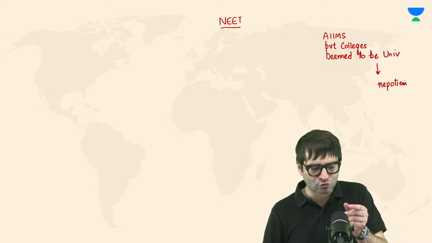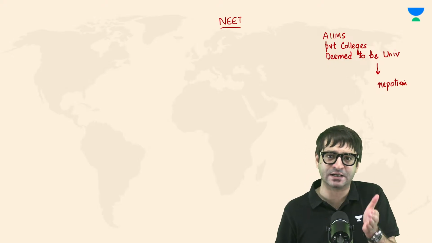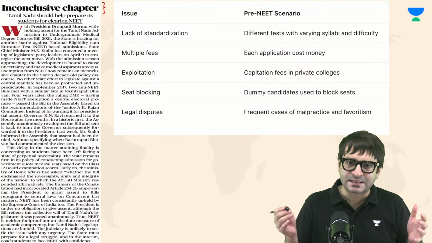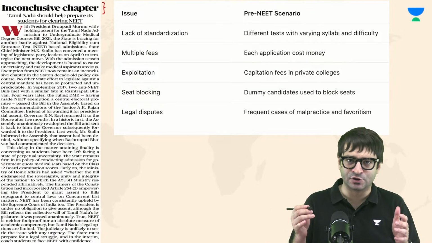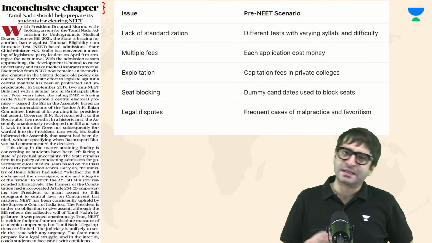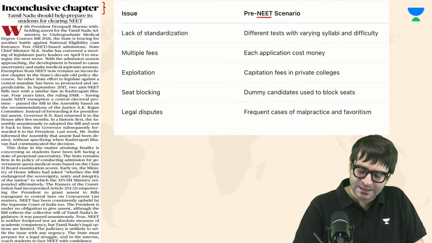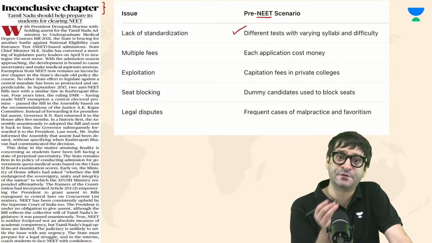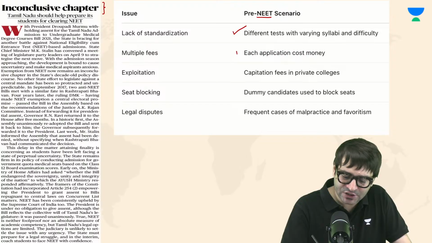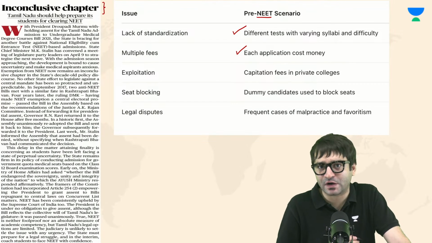And ultimately, as a student, you had to fill various application forms to appear in all these different kinds of examinations. That is why a decade ago, the government decided that let's have one common centralized examination for admission into UG medical and dental courses. And that is how NEET was given birth to. Because prior to NEET, different tests with different syllabi, with different difficulty levels, this used to be the norm. Each application would cost money, which was not affordable for a vast section of our society.